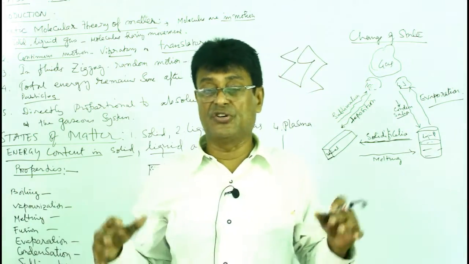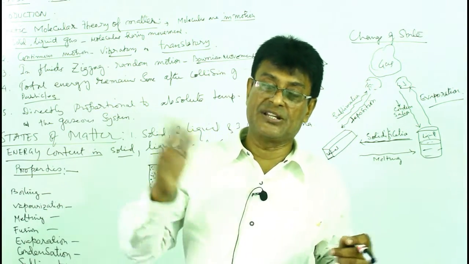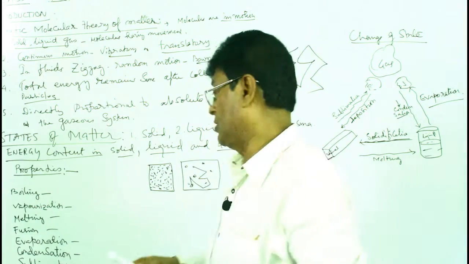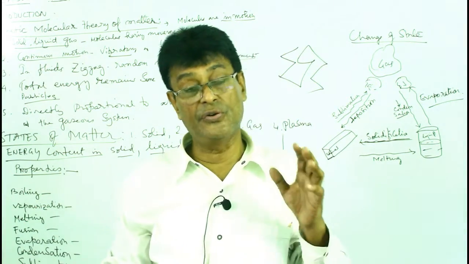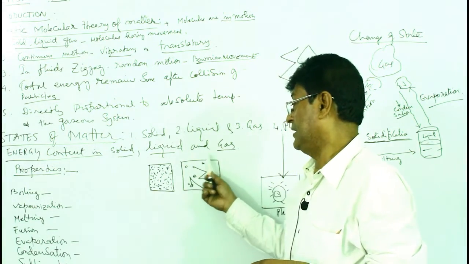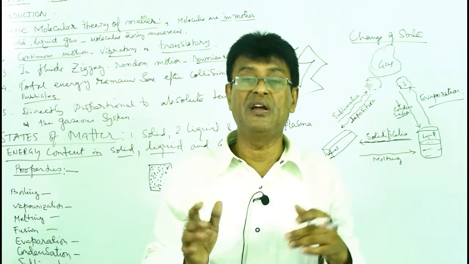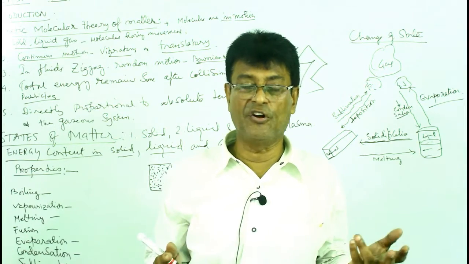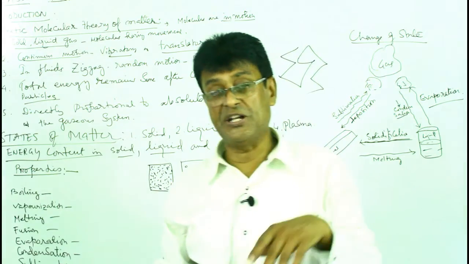They are loosely arranged, not very far too loosely arranged, and they can take the shape of the container. Their molecular force of attraction is less and cohesive forces are also less. So that is why they can take the shape. They have definite volume but no definite shape, because they take the shape of the container and they have a particular volume there.